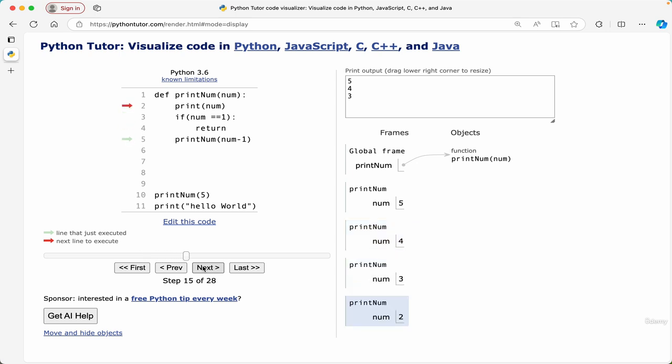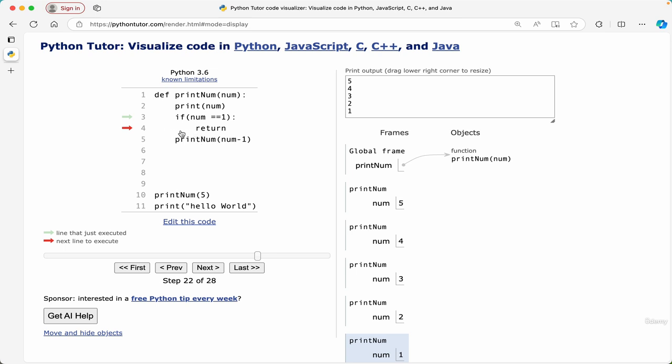In a similar way, everything is going to get printed till we call for 1, where basically we call this print number with a value of 1. When this happens, we are going to print 1, but this time because this if condition is true, we are going to go inside this if condition. When we go inside this if condition, we are going to just return, right? And we are not going to call for this function.